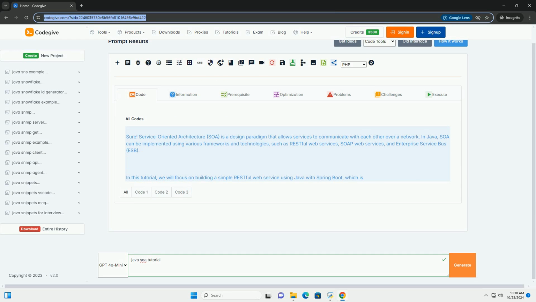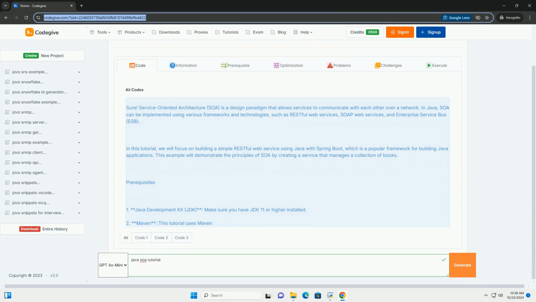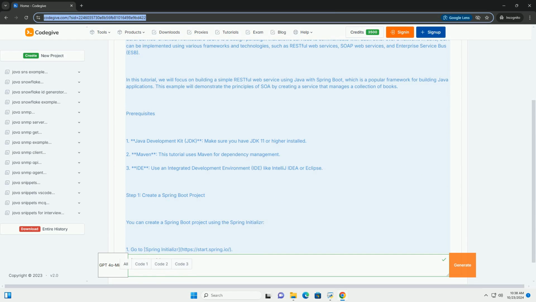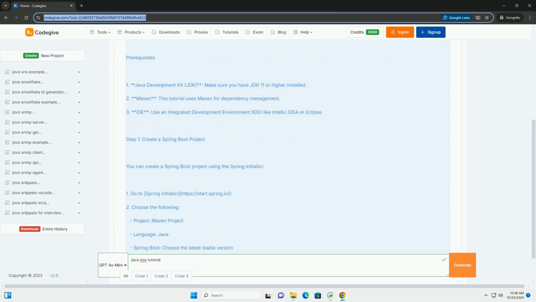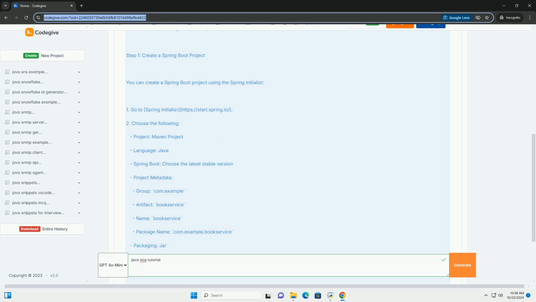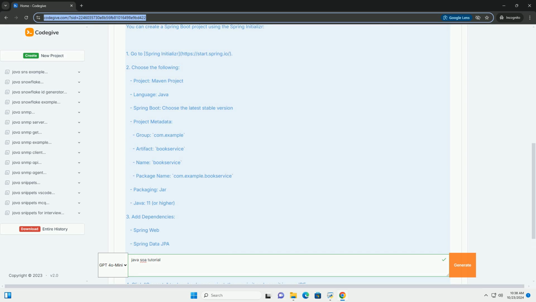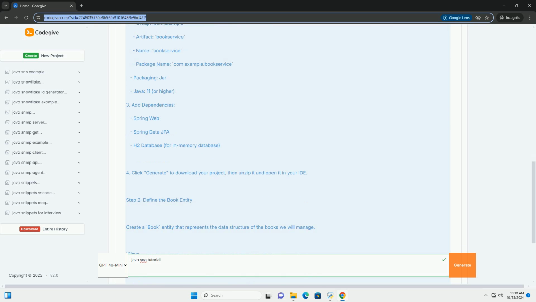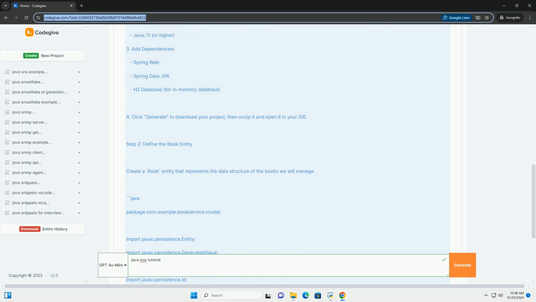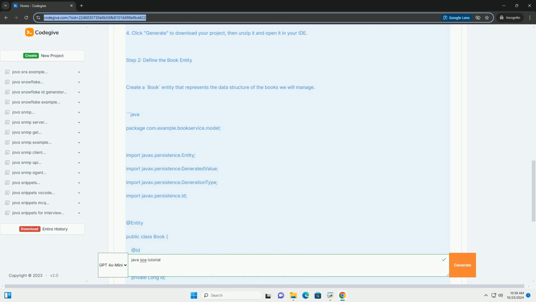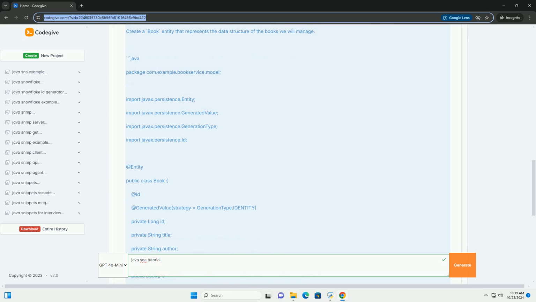Service-oriented architecture, SOA, is a design paradigm that allows services to communicate with each other over a network. In Java, SOA can be implemented using various frameworks and technologies, such as RESTful Web Services, SOAP Web Services, and Enterprise Service Bus, ESB. In this tutorial, we will focus on building a simple RESTful web service using Java with Spring Boot, which is a popular framework for building Java applications. This example will demonstrate the principles of SOA by creating a service that manages a collection of books.